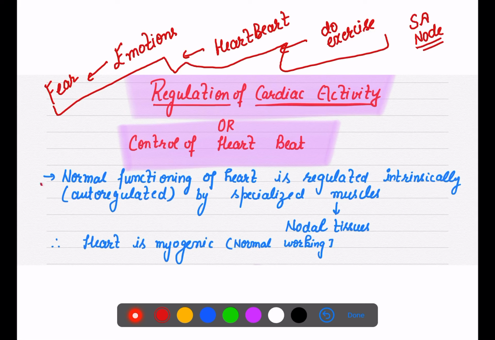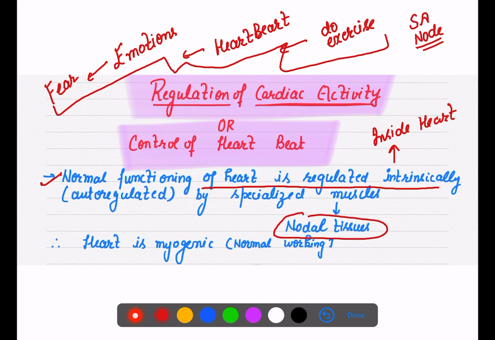Normal functioning is always regulated intrinsically, meaning inside the heart, auto-regulated by specialized muscles. We know these muscles are our nodal tissues, that is the SA node and AV node. That is the reason we call our heart myogenic. So this is the normal functioning.